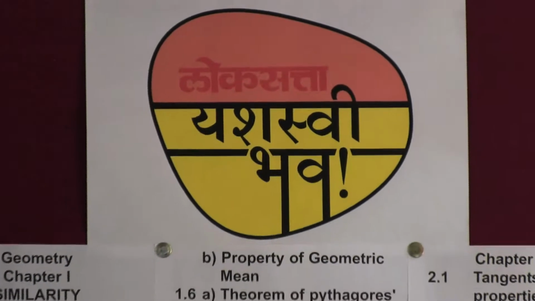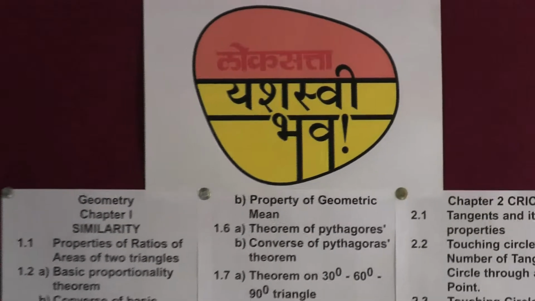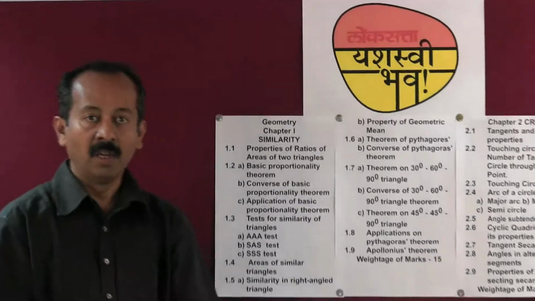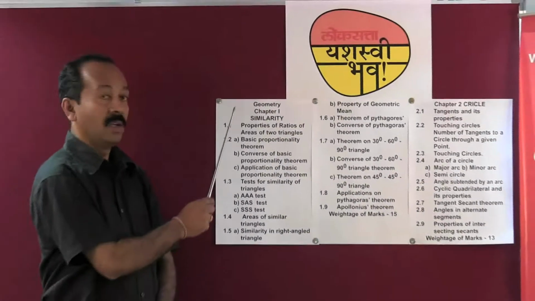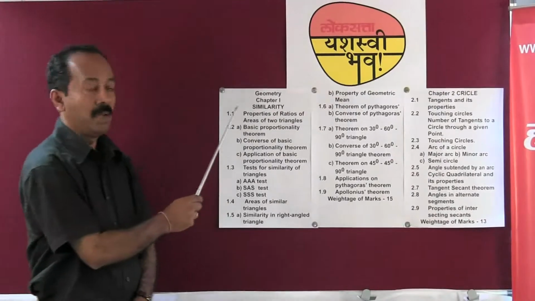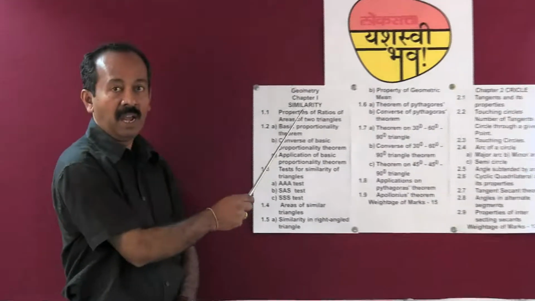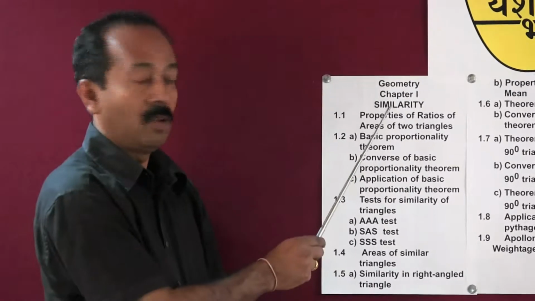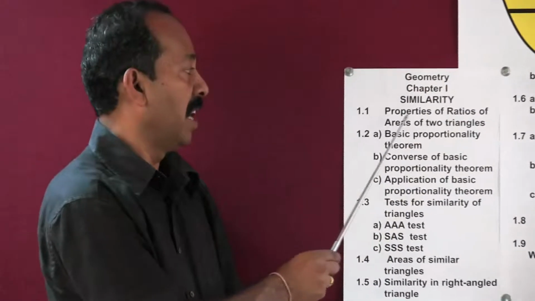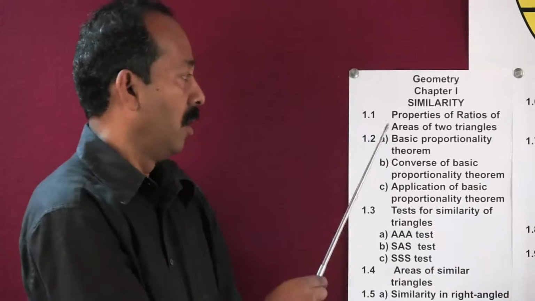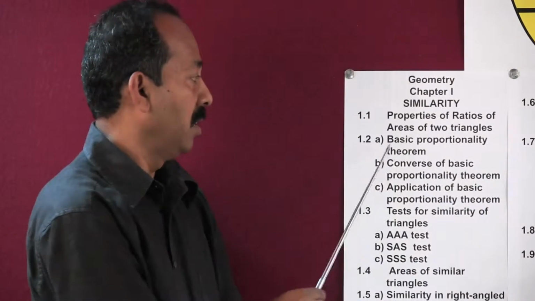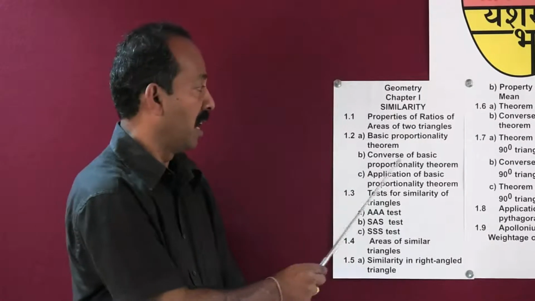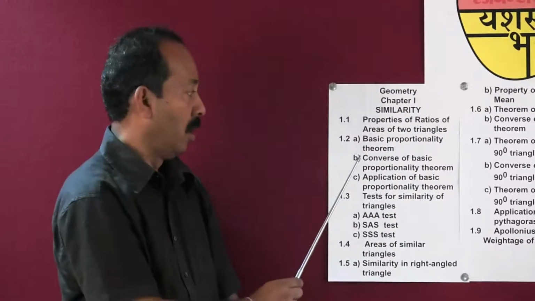I am Rajendra Goswami. We will discuss the chapters and the important contents given in these chapters. For geometry, chapter 1, the name of the chapter is similarity, and the important contents are as follows. Properties of ratios of areas of two triangles. Basic proportionality theorem. Converse of basic proportionality theorem.